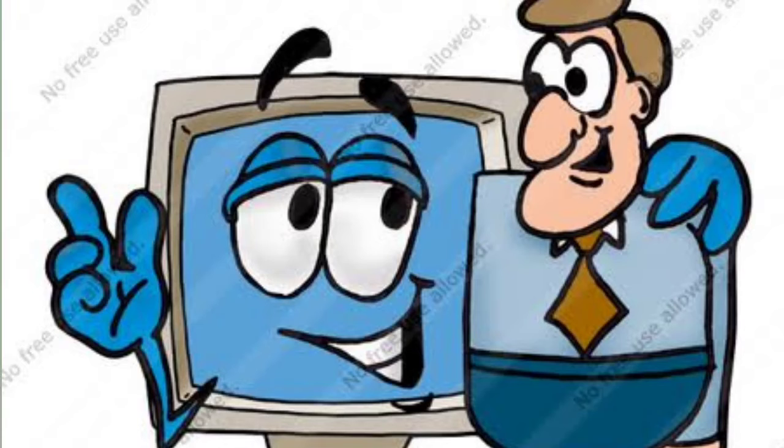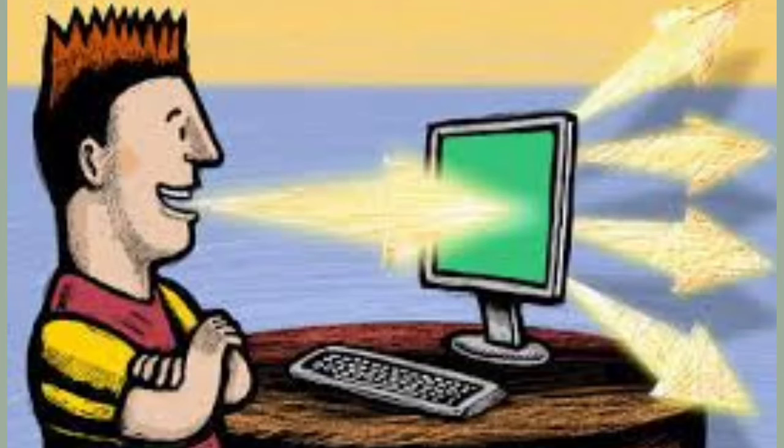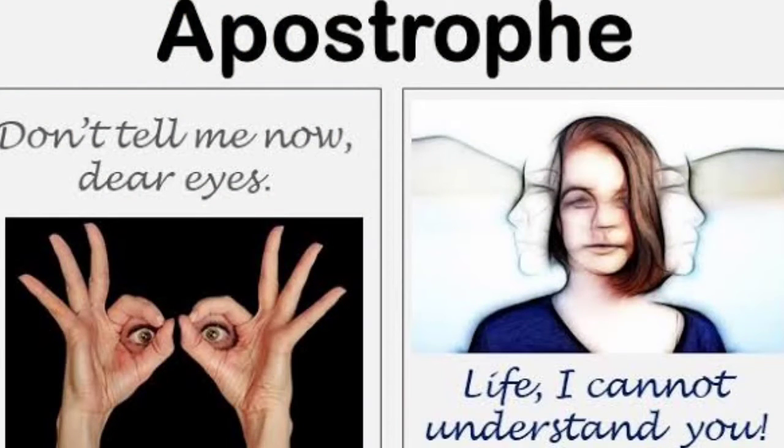Blow wind blow. See here, the absent or non-existent things or a person is addressed as if it is present. Life, I cannot understand you. Why don't you ever work, you stupid computer? Blow wind blow. So it is so easy. So this is a main figure of speech, that is apostrophe.